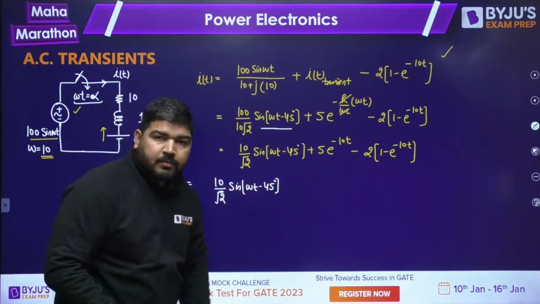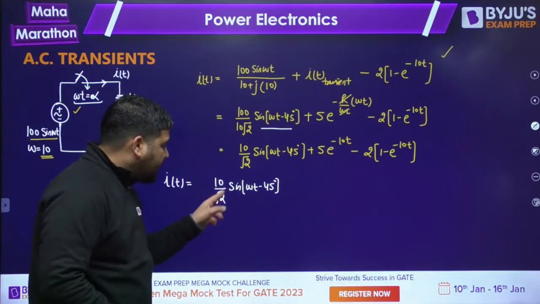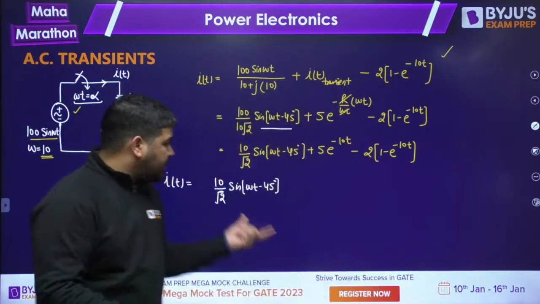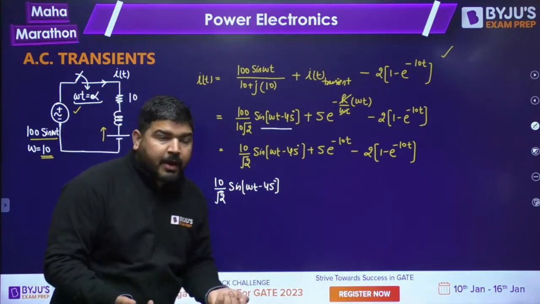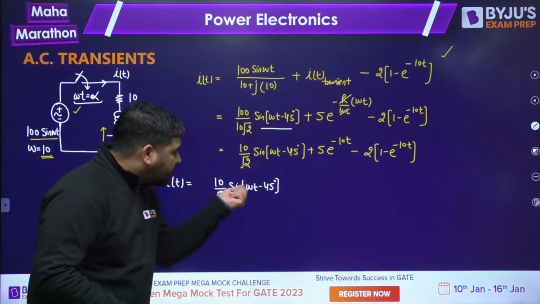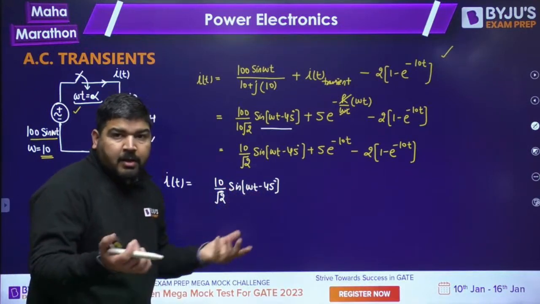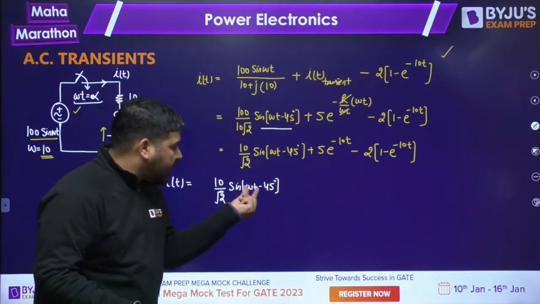It means it's not 0. It has some value, 10 by root 2 sine of alpha minus 45 degree. It doesn't mean that this value came out to be 0. We don't know the alpha value. That's why 10 by root 2 sine of omega t minus 45 degree, in general, will not be 0 at omega t equal to alpha.